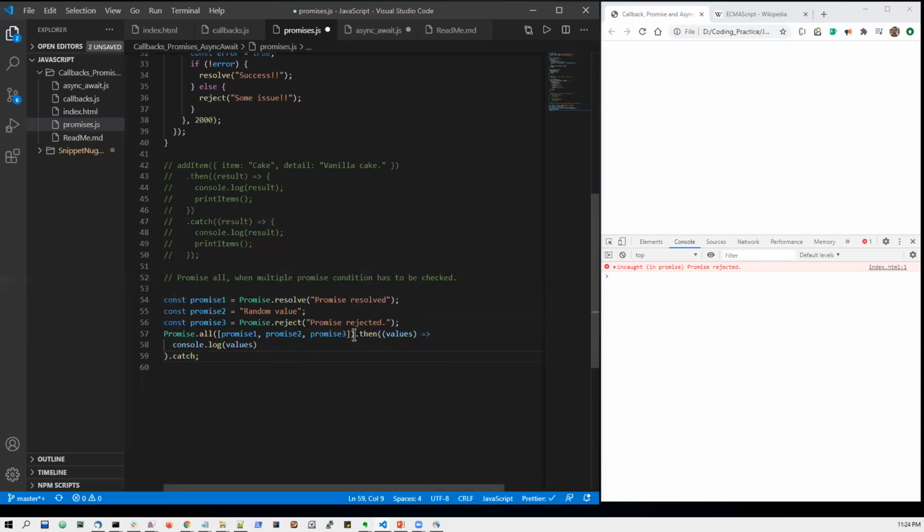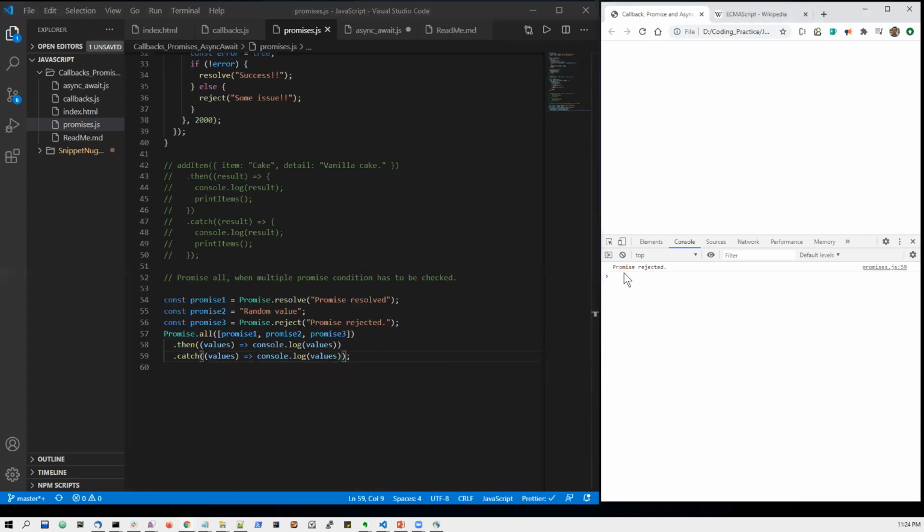Let me just copy the same thing here. Now, because Promise.all performs an AND operation across all the promise objects, this is a catch.